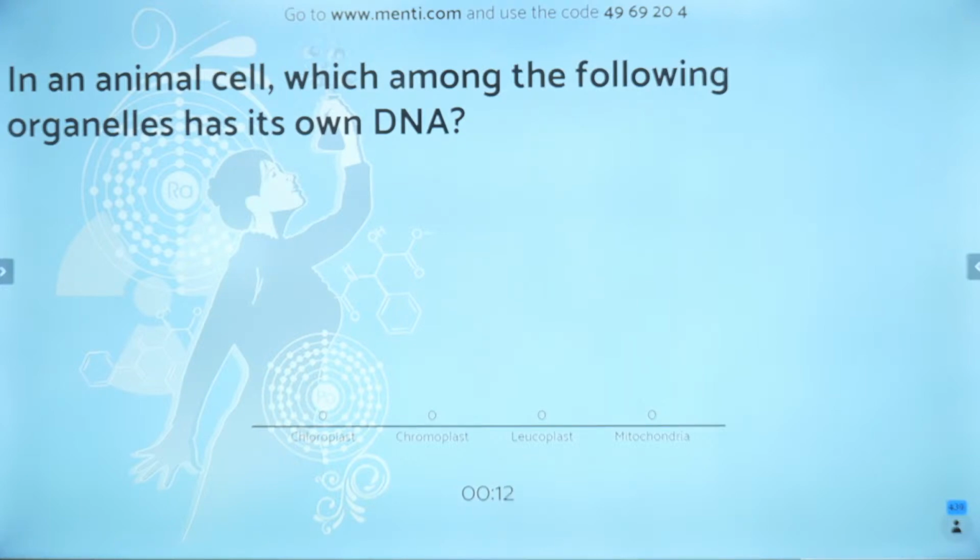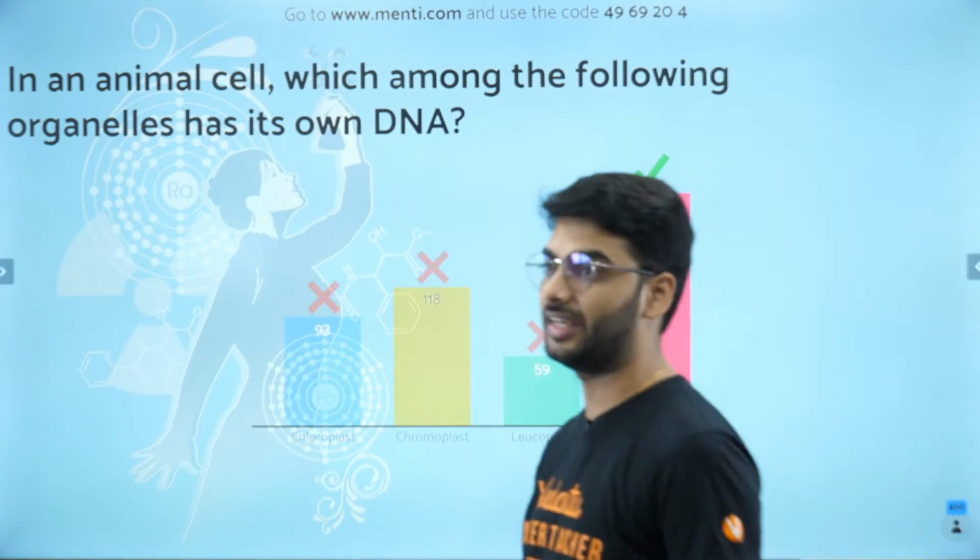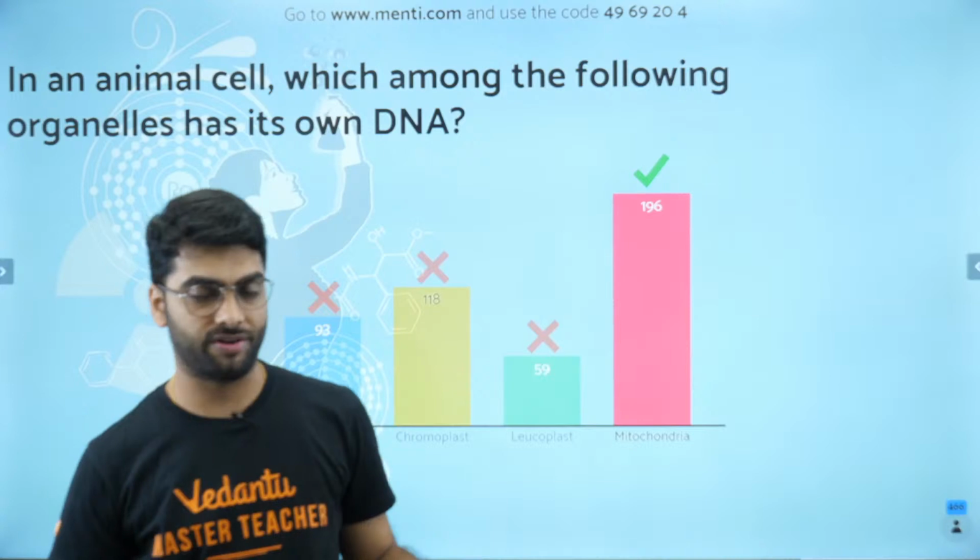Chalo. Think and answer. It's okay, Arpita, it's okay. Chalo. Very nice. And we have got only 190 students out of 466 answering correctly, 196 students, that it is mitochondria.